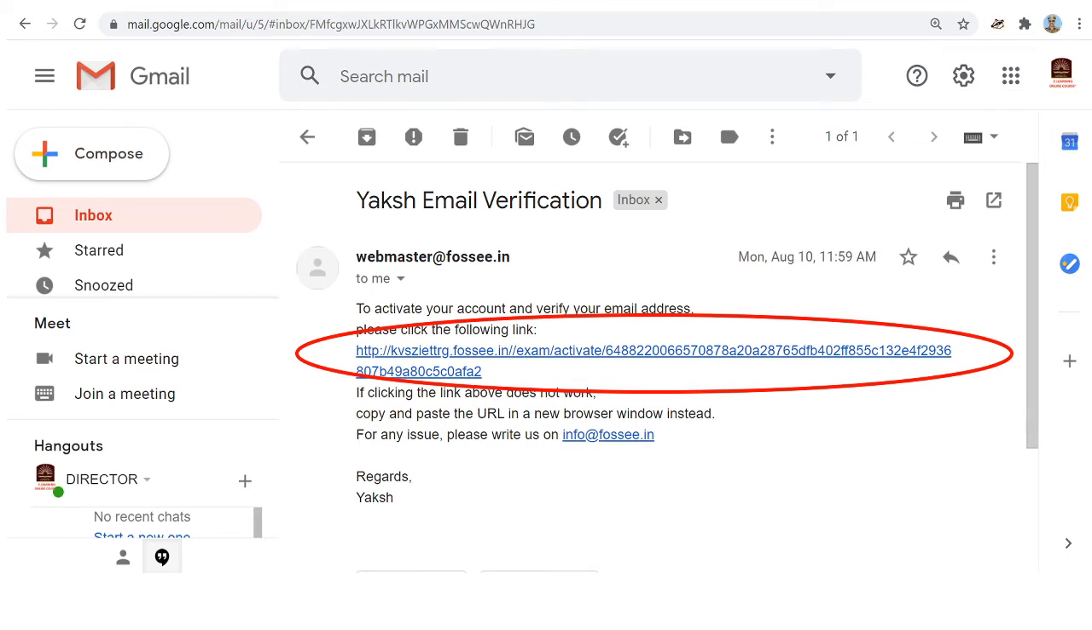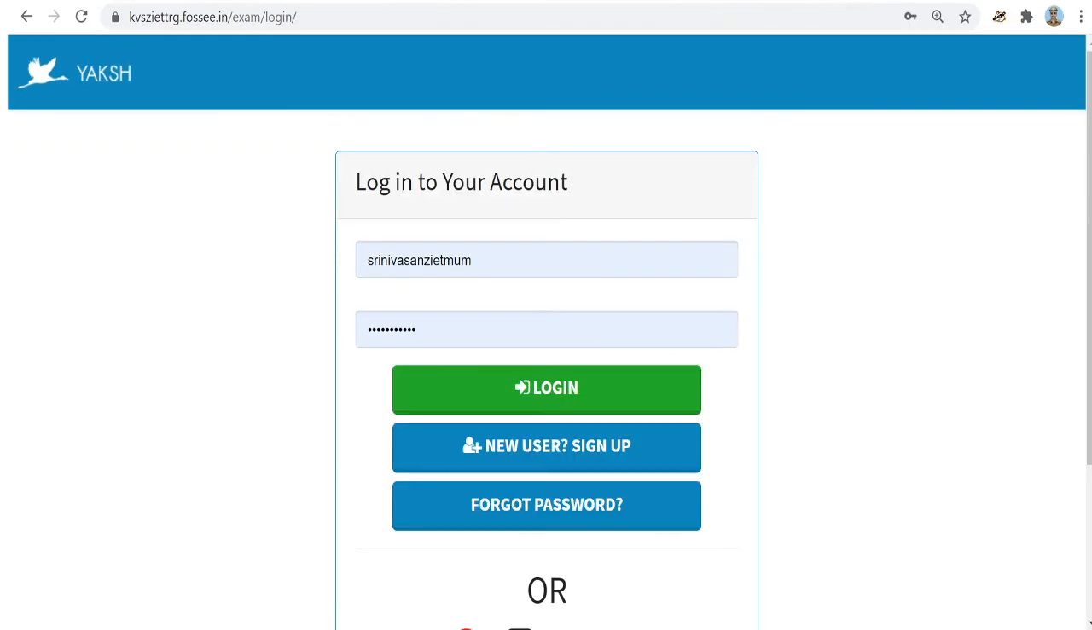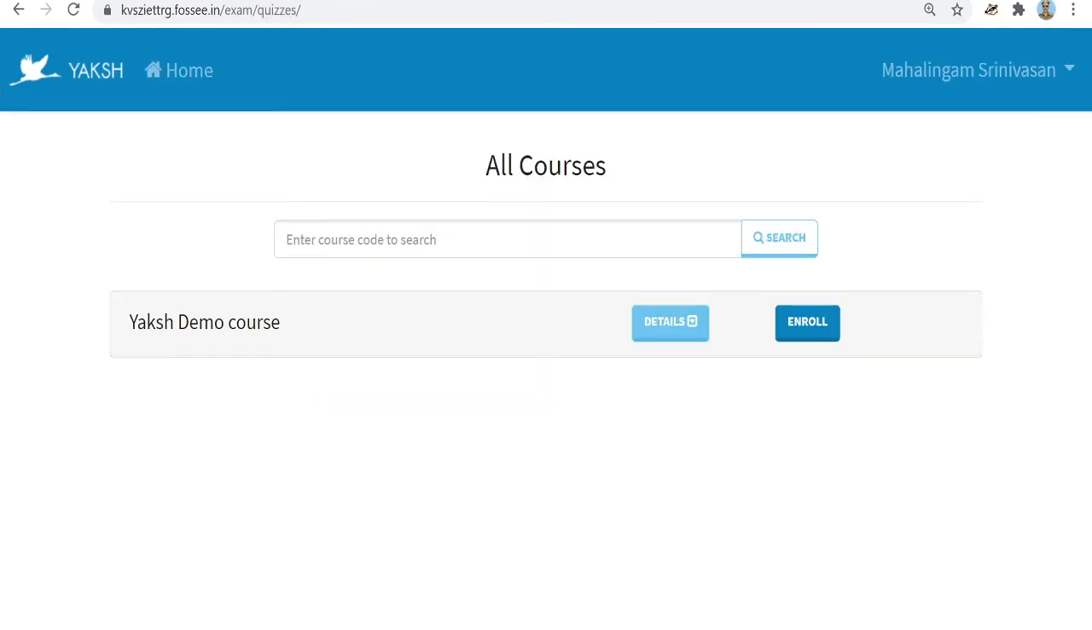Then your login account will be activated in the Yaksh platform. This is to be done within 20 minutes. Account activation will be verified. Click home. Now with your credentials, that is your username and password, you can log in to kvszetrg.fossee.in. Login. It will take you to a page with all courses listed out.